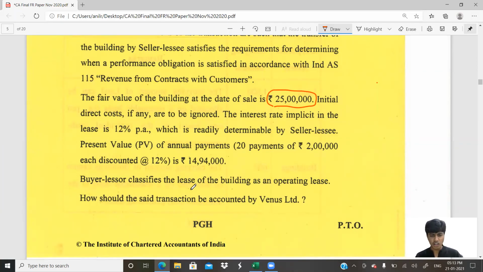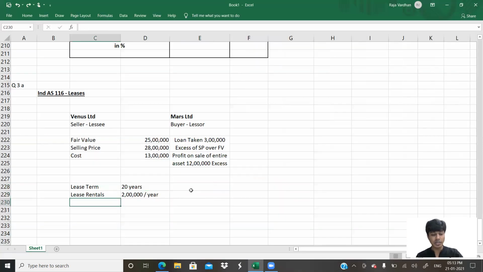Initial direct costs, if any, are to be ignored. Thank you. Interest rate implicit is 12%. I told you, this has to be discounted.